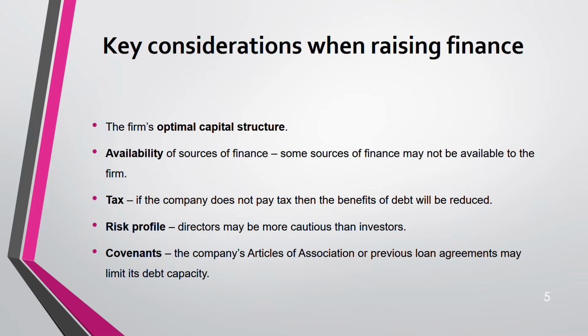Then we have covenant. Okay, covenant is mostly given in your loan agreements, right? Or in your company's articles of association, they say how much you can borrow, what is your debt capacity. That this is the limit. Once you go beyond this, you are breaching that covenant. Then you have to pay a penalty. Then you might have to pay higher interest, or you might not get that loan next time, right?